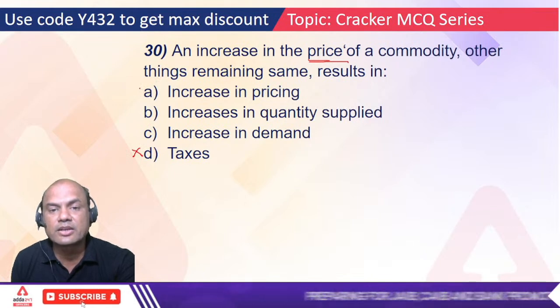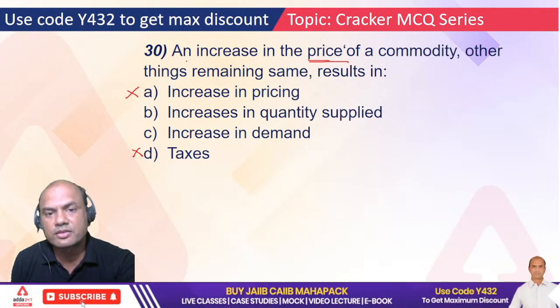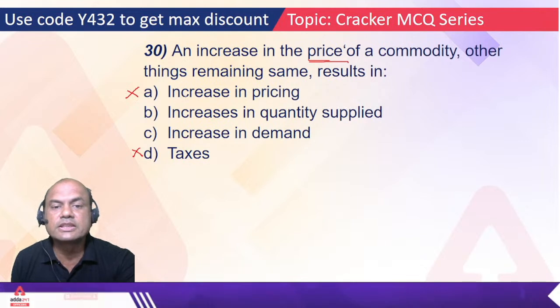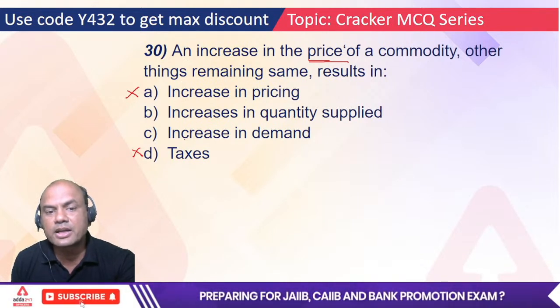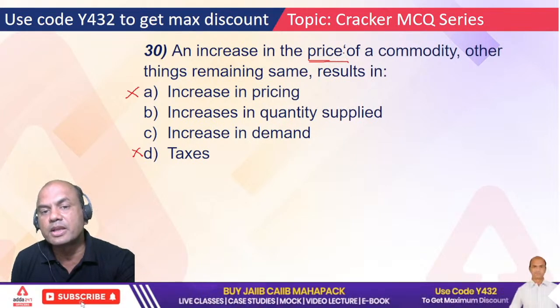Increasing pricing is out because that's already the question. Okay, increase in price, so increasing pricing is out. So B and C only: increase in quantity supplied and increase in demand. So what will be the correct answer?